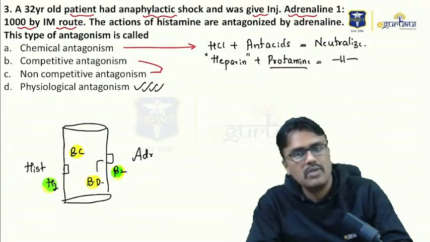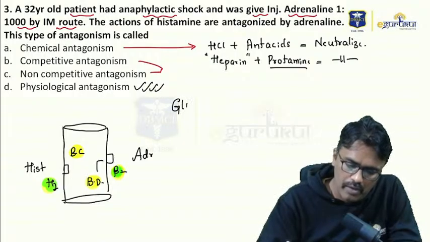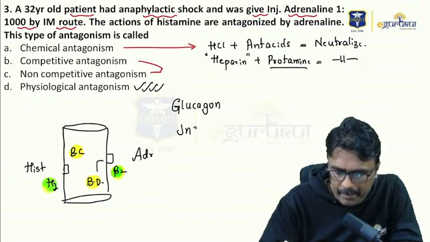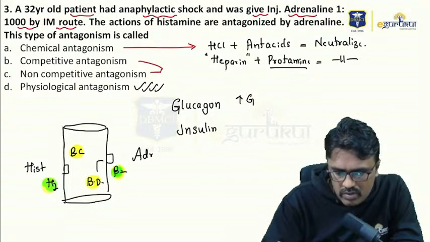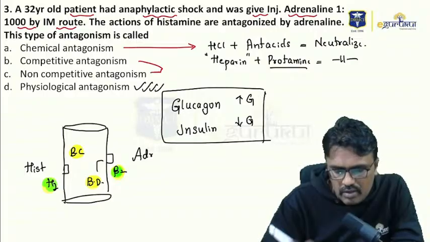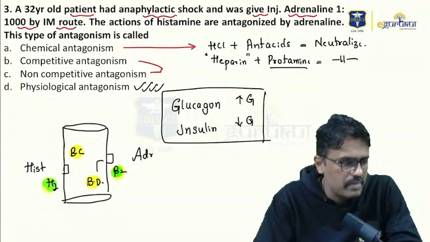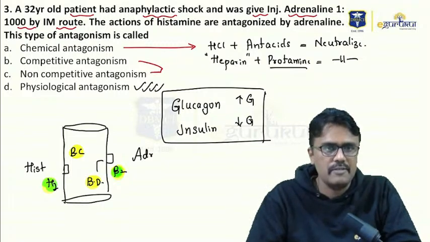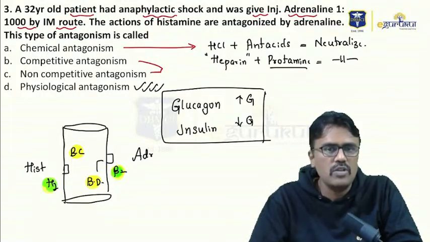Now before I stop this question, I want to ask you one more thing. Suppose there is glucagon and insulin. Glucagon, you know, increases glucose and insulin decreases glucose. Tell me guys whether this is physiological antagonist or not. Yes or no? Please, I am waiting for your answer. Prithvi, Nafisa, studying, Sub-Zero, Thakur. Please answer that.